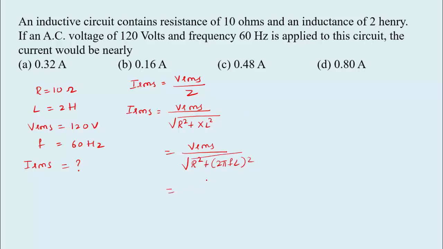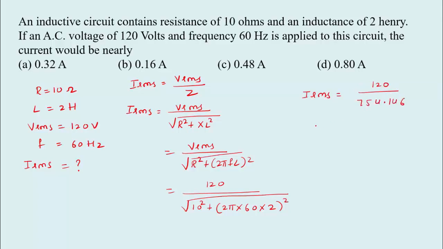So VRMS is given, that is 120 divided by root of R square, that is 10 square plus 2 pi into frequency 60 and the inductance value 2 Henry, whole square. So now calculate the value. So we can get IRMS equal to 120 divided by 754.146, or we can get 0.159. So 0.159 is equivalent to 0.16 ampere. So option A is right.